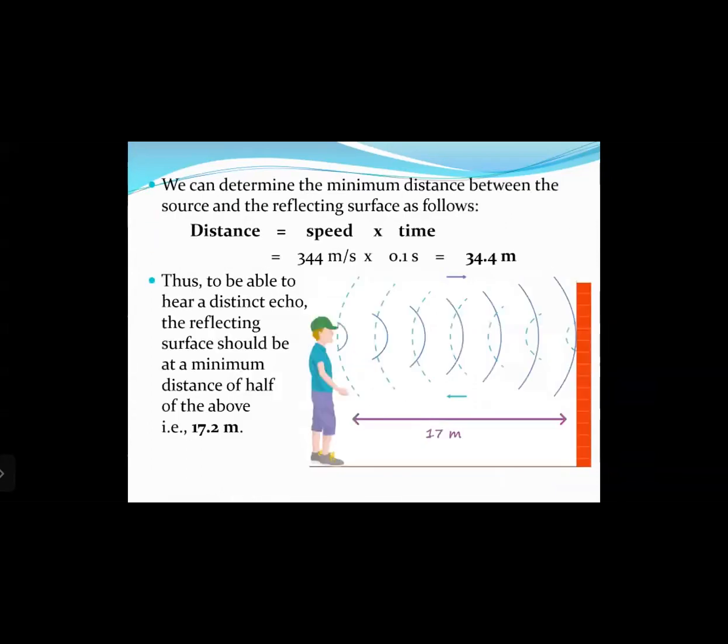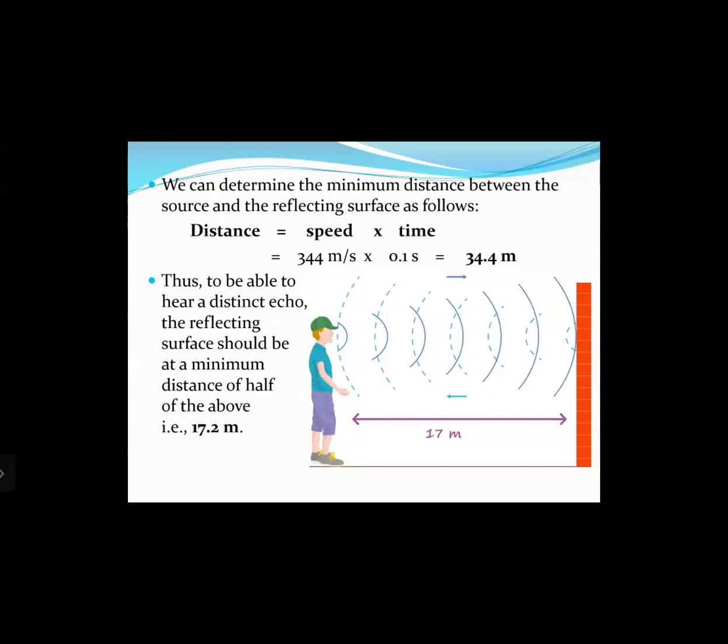Okay. We can determine the minimum distance between the source and the reflecting surface as follows. So distance equals speed multiplied by time. You know, speed of sound is 344 meters per second multiplied by time interval 0.1 seconds. That gives you 34.4 meters. Thus, to be able to hear a distinct echo, the reflecting surface should be at a minimum distance of half of the above, that is 17.2 meters.